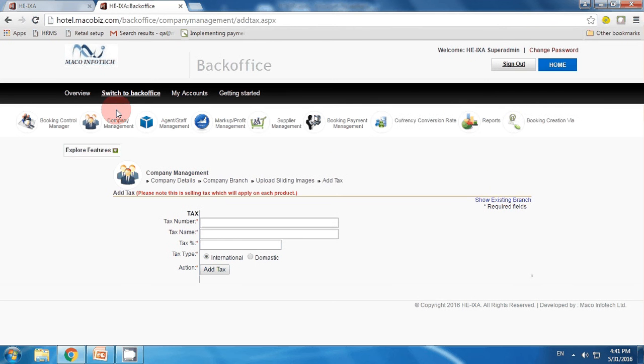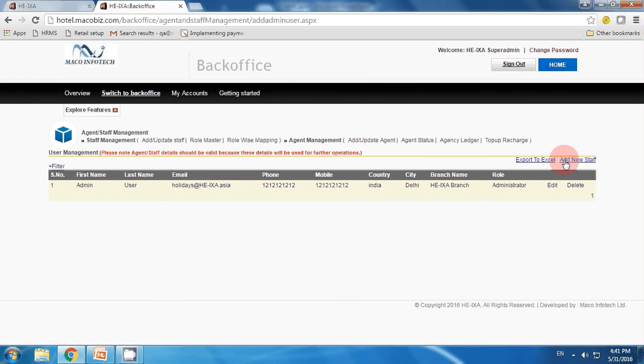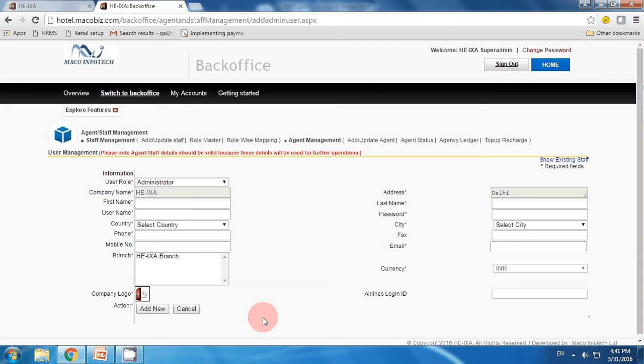Next option is for agent and staff management. In agent and staff management, we have two portions here, one is staff management and one is agent management. If you want to add or update your staff member, you just click on add or update staff, then go to the option add new staff, and here is the blank form. You just fill it as per the information of the staff and just save it.